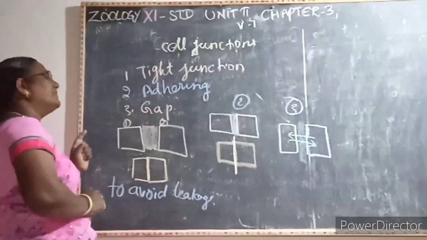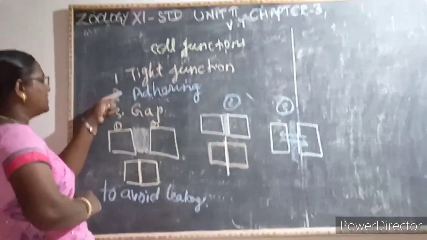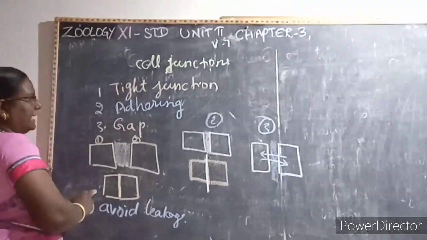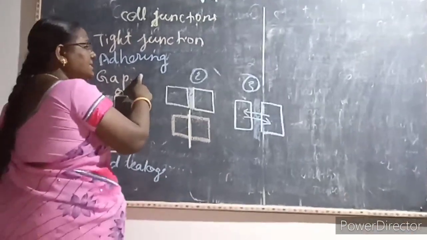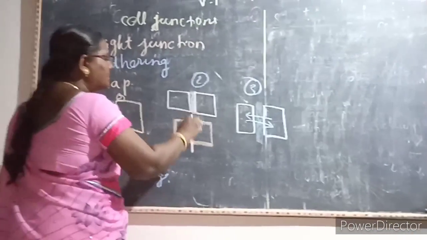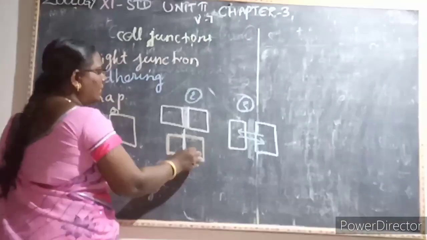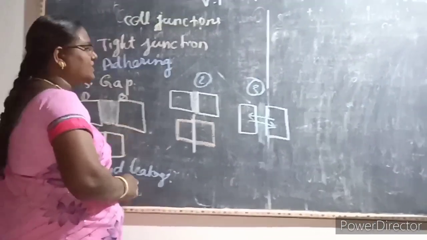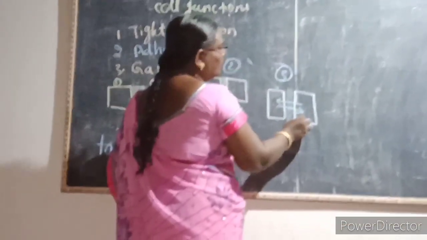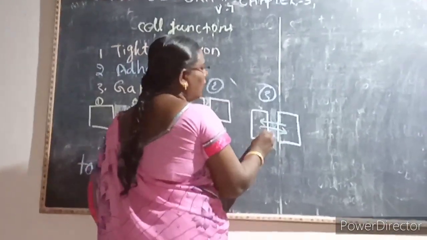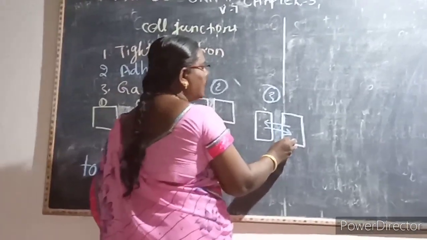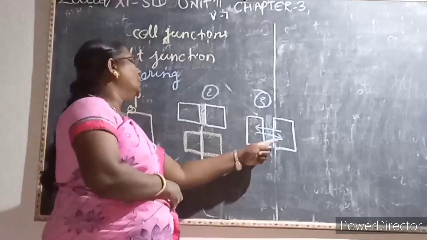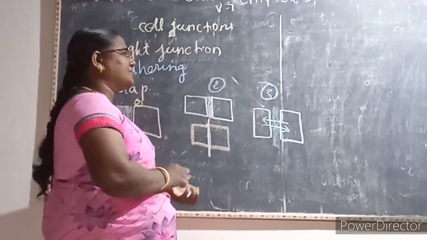So, what are the three types of junction? First one is a tight junction. So, what is the reason for the tight junction? To avoid the leakage. Then a second one is an adhering junction. It forms a cementing substance. That is, it holds the neighboring or adjoining cells together without any gap. Then third one is a gap junction. There is a gap between the two cells to allow the passage or flow of substances, to transport the ions or nutrients or any substances between the two cells. That is called as a gap junction.